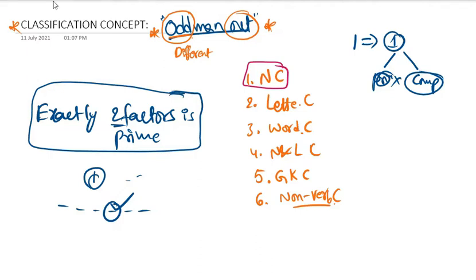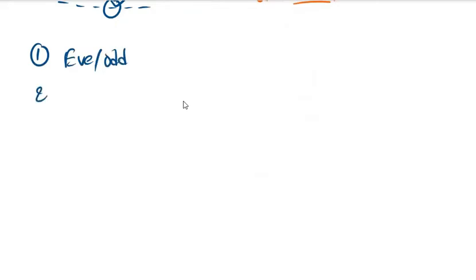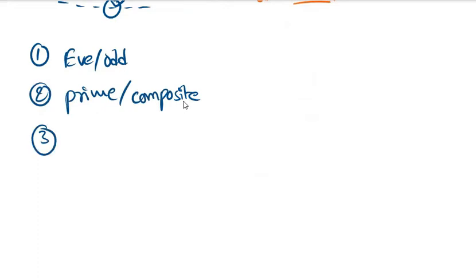Okay, I'll write the list of the things. Number 1, maybe based on even and odd. Number 2, maybe based on prime and composite. Next, number 3. Tell me any other categories. All are one category and one is different. One is not belonging to that category.